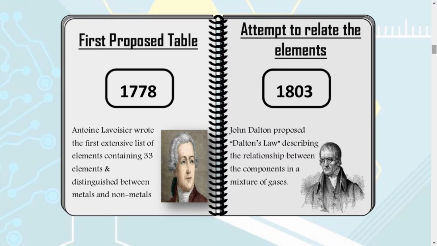Now coming to the attempt to relate the elements. John Dalton proposed Dalton's laws. I hope you already know Dalton's postulates. That means an atom is neither created nor destroyed, and atoms combine in a proper whole number ratio, that is the law of definite proportions. These are the things given by John Dalton, and he said matter is composed of different elements. That means elements have different properties. So these are all the statements given by John Dalton.